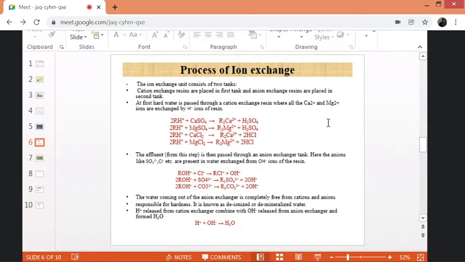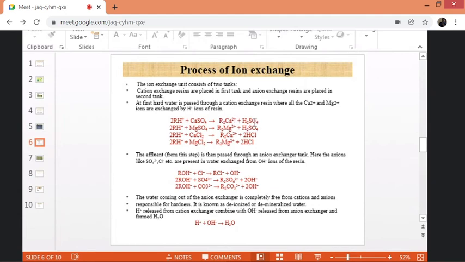What are the chemical reactions? Yes, we can show the chemical reactions. See here, RH plus, this is the cation resin bed, RH plus reacting with calcium sulfate, or magnesium sulfate, or calcium chloride, or magnesium chloride, any type of hardness-causing ion. Then what happens? R2Ca plus 2 plus H2SO4.